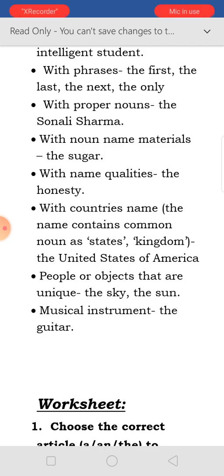When the common nouns like states and kingdom are there in the name of the country, then we use the before that. People or objects that are unique, like the sky, the sun. Only one is there. We cannot say there are many skies. Only one sky is there, one sun is there. That's why that is a unique one. The sky, the sun. Before musical instruments we can also use the.